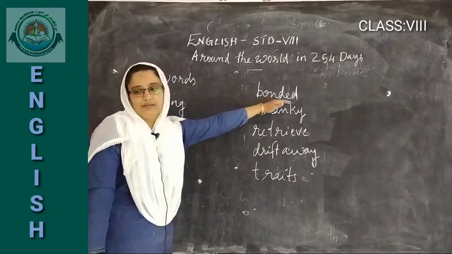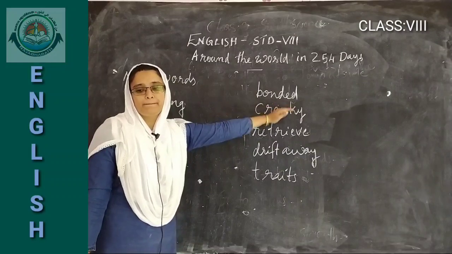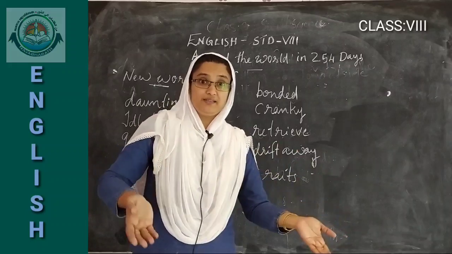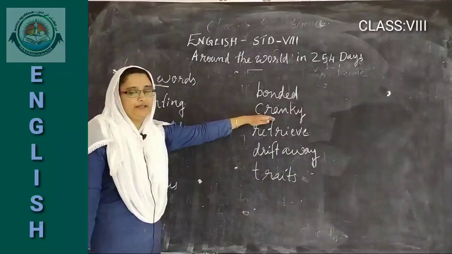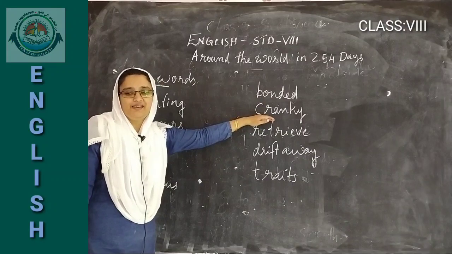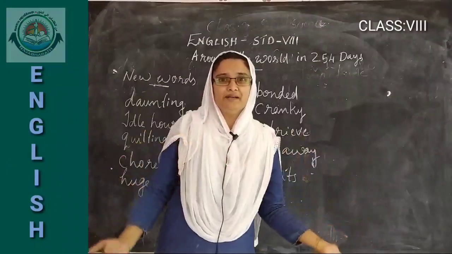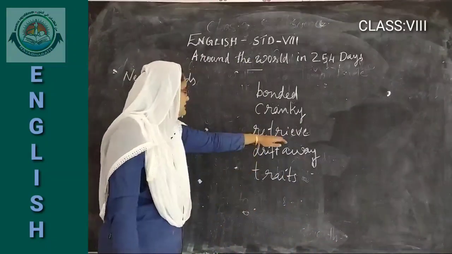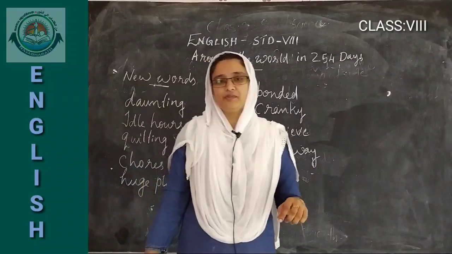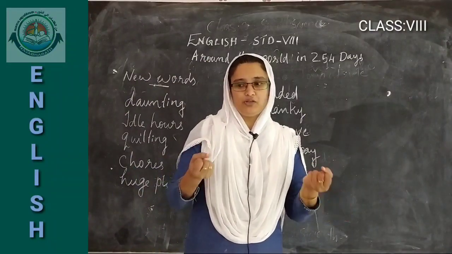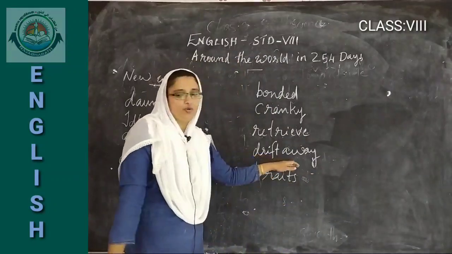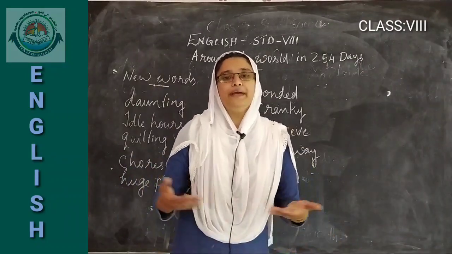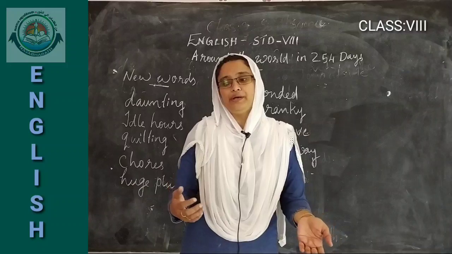Then bonded. What is bonded? Joined very securely to one another. That is bonded. Then cranky. What's cranky? Cranky is nothing but bad-tempered. What's bad-tempered? Angry. Okay. Then retrieve. What is retrieve? Pull out of something. Retrieve means pull out of something. Then drift away. What's the meaning of drift away? Move away slowly. Drift away means move away slowly.